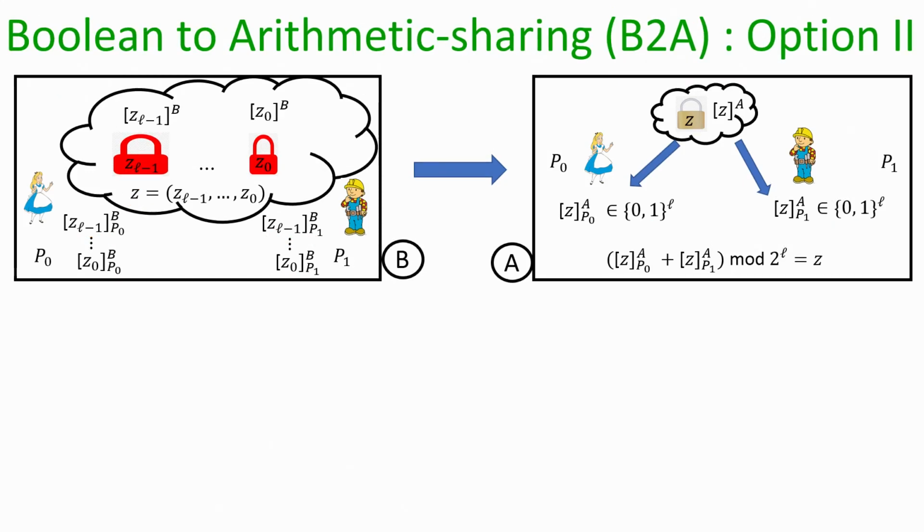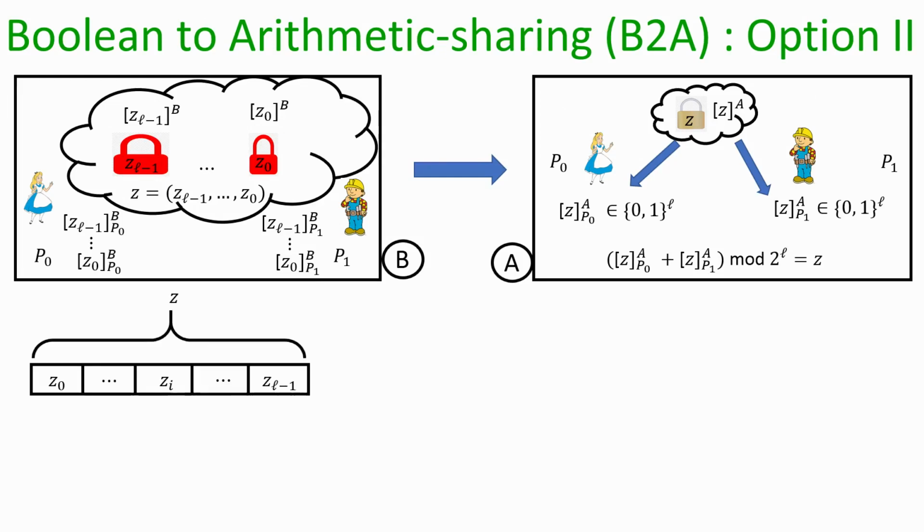Now, let us see the other option of doing the Boolean to arithmetic conversion, where we will now require a constant number of rounds, and now you can immediately think that since we are aiming for a constant number of rounds, somewhere we have to either bring in oblivious transfer or we have to evaluate some circuit according to Yao's protocol. Okay. These are the only options.